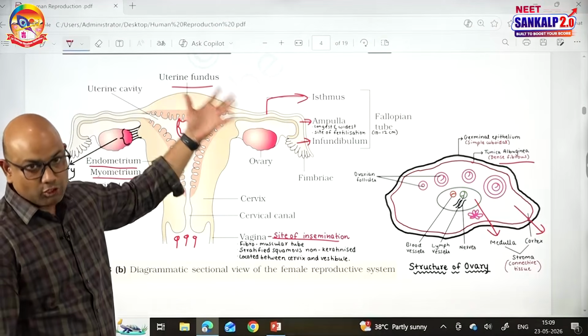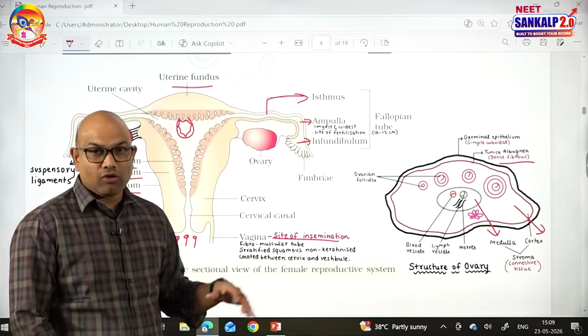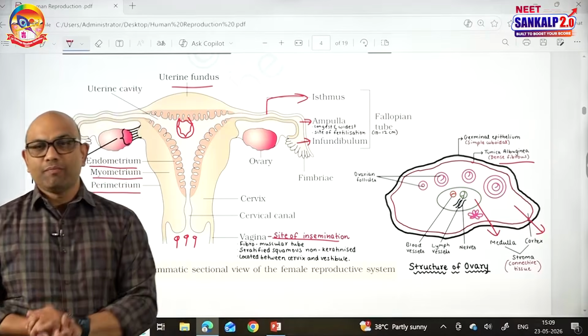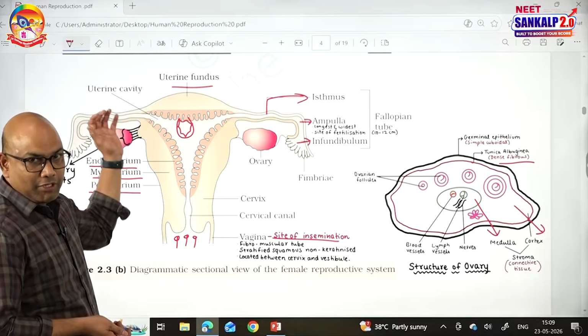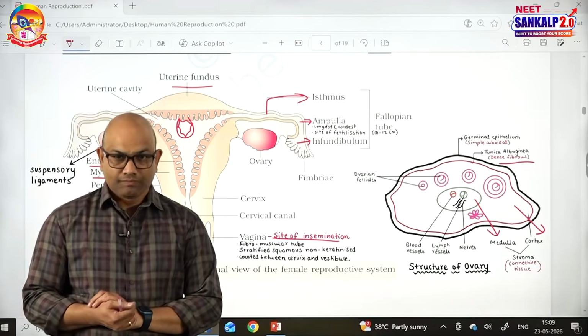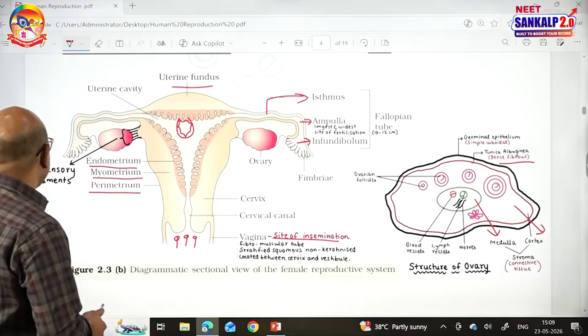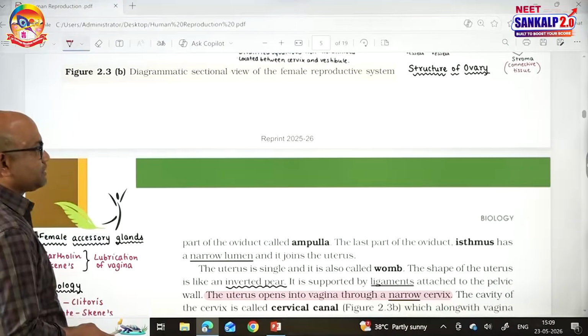Ovaries, fallopian tube, uterus, cervical canal, that means cervix, and vagina, they are all coming under internal genitalia. And what are the accessory ducts of the female reproductive system other than the ovary? Other than the ovary, the fallopian tube, uterus and vagina are known as accessory ducts of the female reproductive system. The final part regarding the female reproductive system is external genitalia. Let's talk about the external genitalia of the female reproductive system.